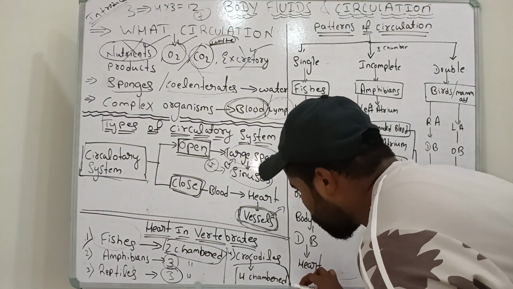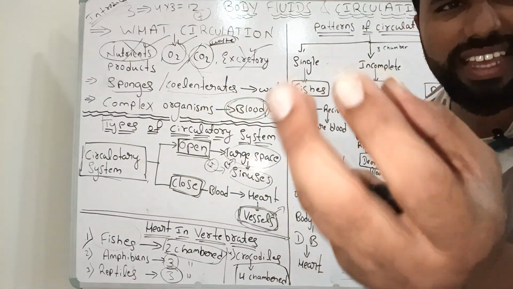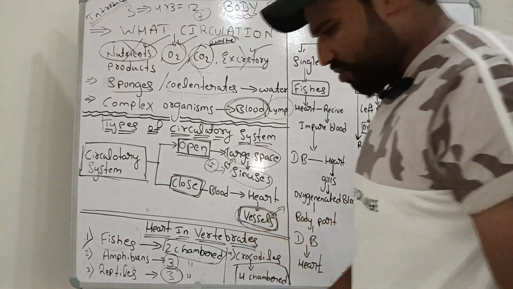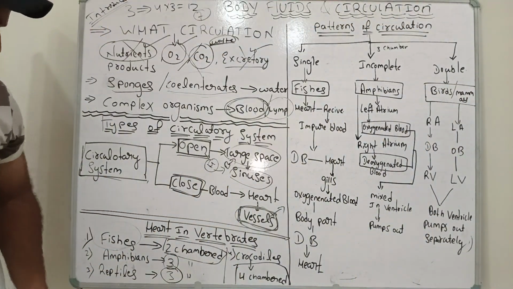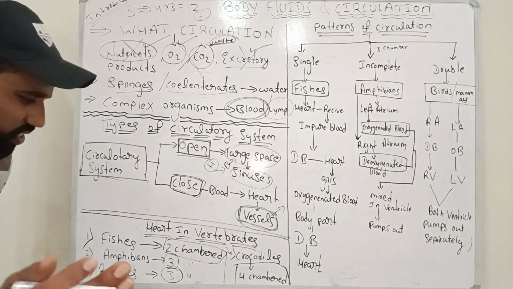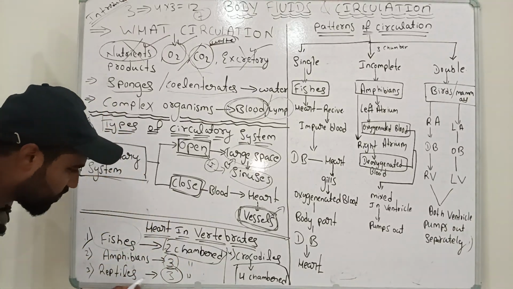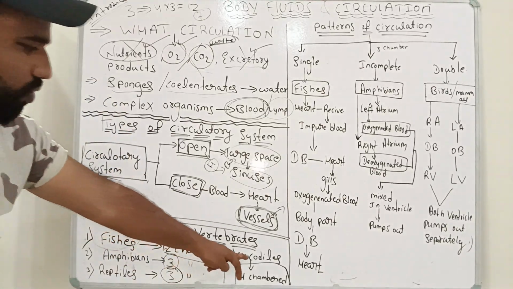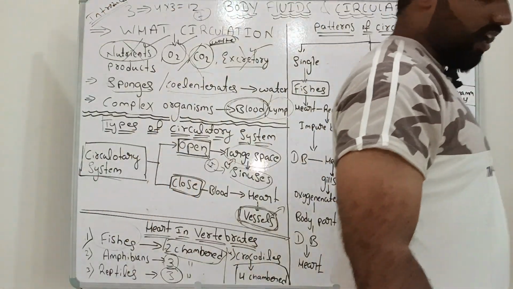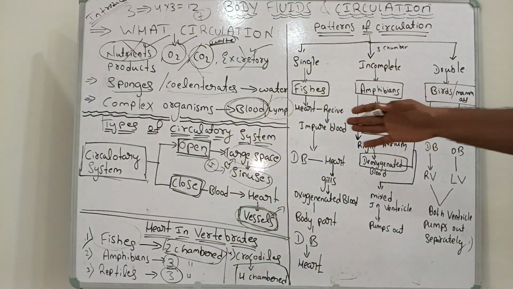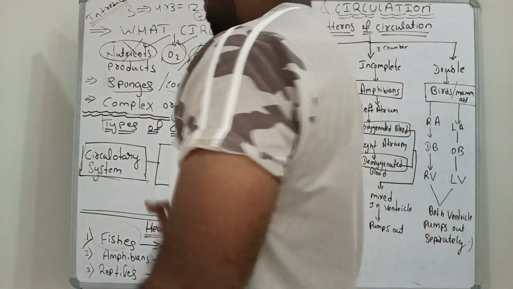A simple question in theory questions, they will ask you: what are the chambers of heart? Fishes consist of two chambers, amphibians consist of three chambers, and reptiles consist of three chambers. Again, the crocodile consists of four chambers of heart. So this is a simple basic introduction.